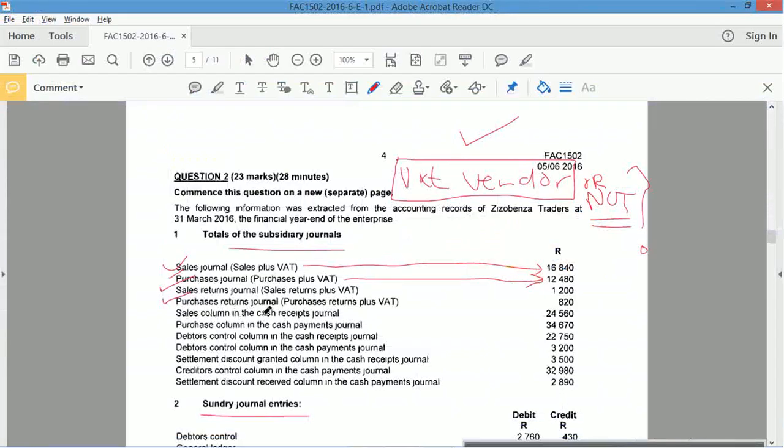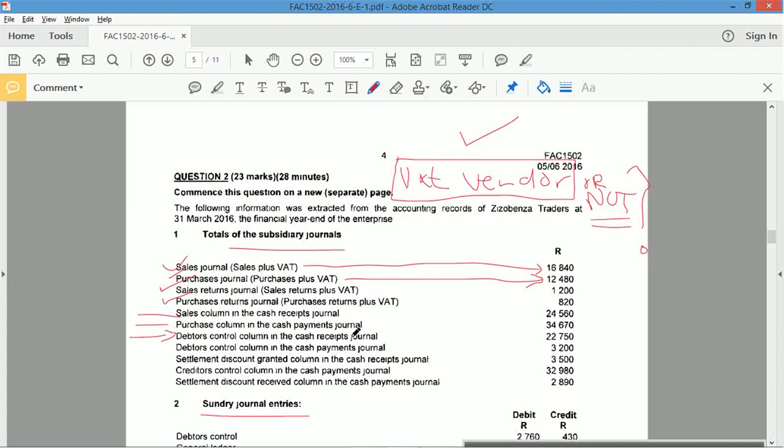Sales column in the cash receipts, those are cash sales. It doesn't affect debtors or creditors. Don't need it at all. Purchase column in the cash payments, same thing. It's a cash payment. Doesn't affect debtors or creditors. Ignore it. Debtors control in the cash receipts. Ooh, there I need something.